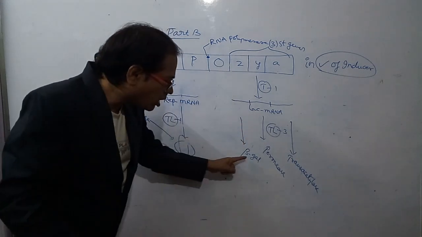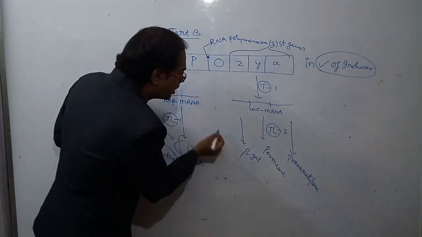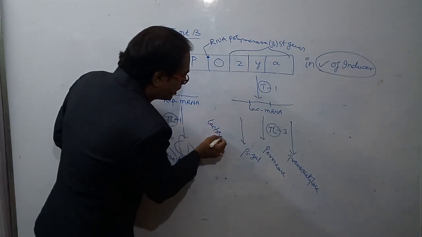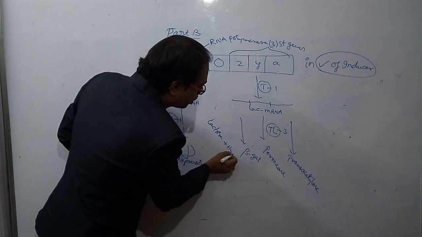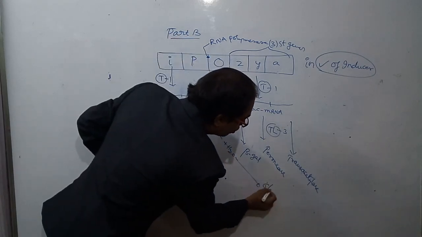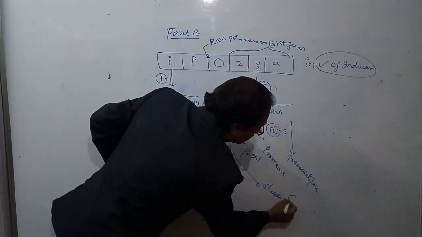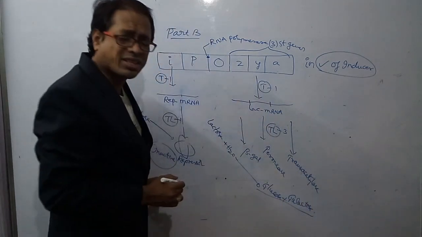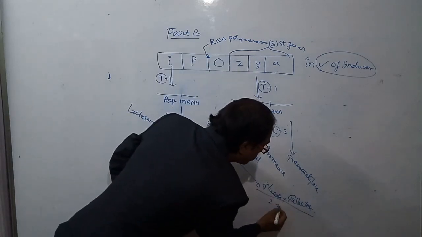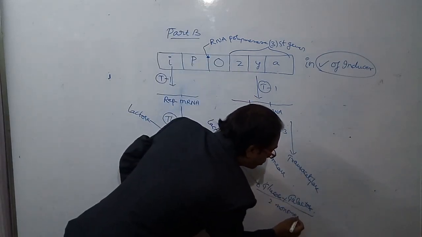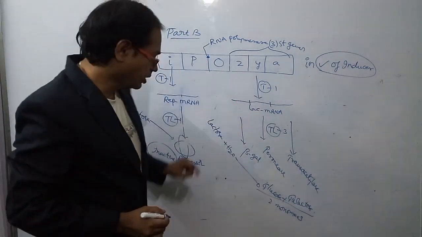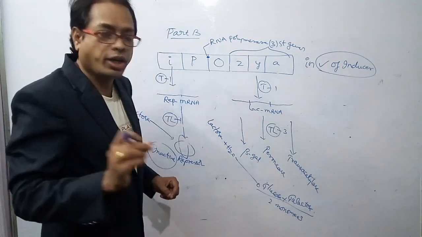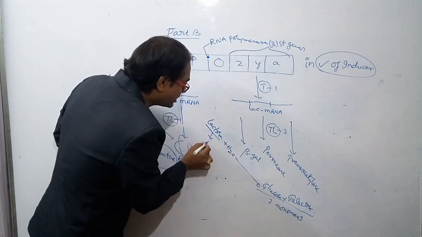What is the role of beta-gal enzyme? This beta-gal enzyme is useful for hydrolysis, that is lactose on hydrolysis gives glucose and galactose. How many monomers are synthesized? Two monomers. So one substance is useful to synthesize two units. This is called a disaccharide.